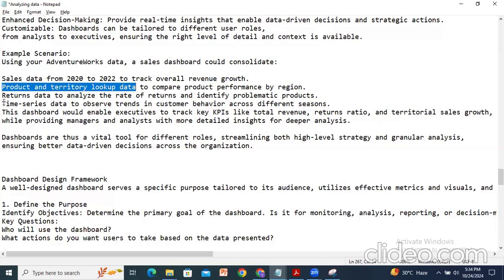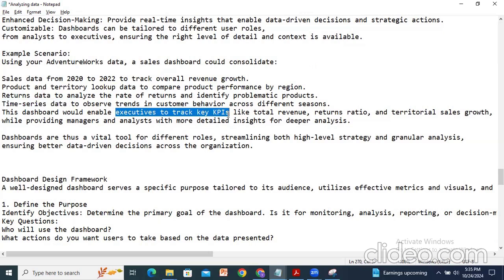And time series data also, to observe trends in customer behavior across different seasons. This dashboard would enable executives to track key KPIs like total revenue, returns ratio, and territorial sales growth, while providing managers and analysts with more detailed insights for deeper analysis.